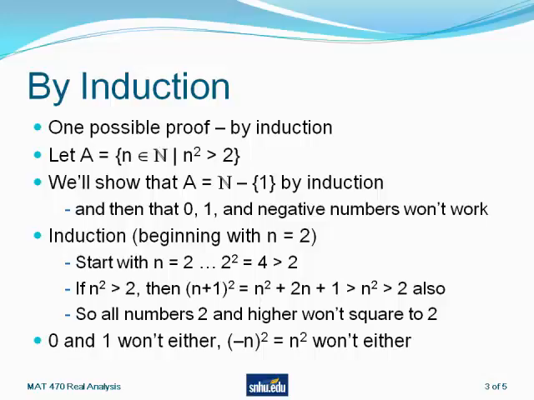Obviously, 0 is not going to work in terms of squaring to 2, and none of the negative numbers will work either, because the squares of the negatives are the same as the squares of the positives. So this quick proof shows that none of the positive integers, or 0, or negative integers square to 2, so no integer squares to 2.